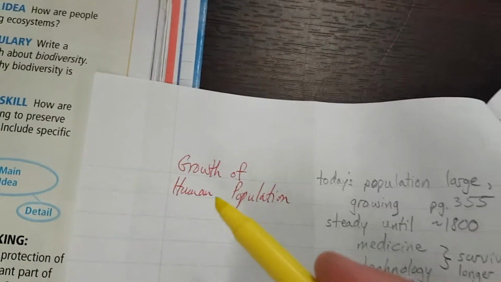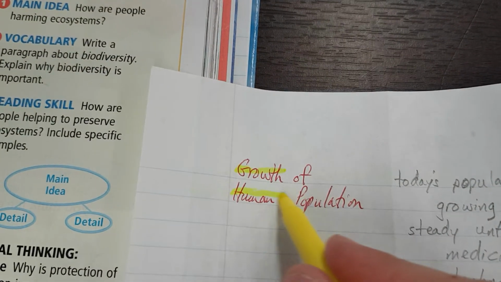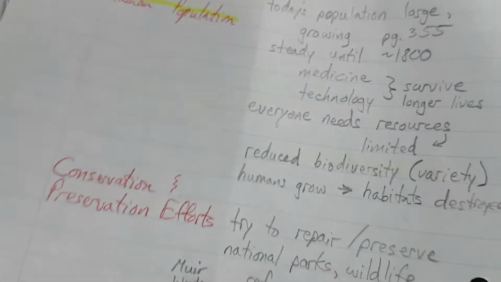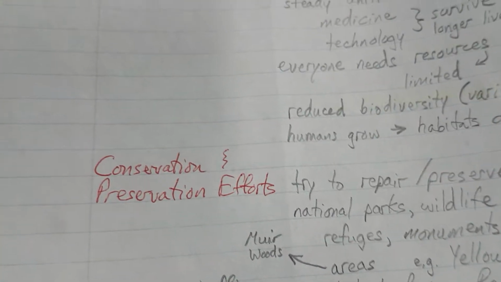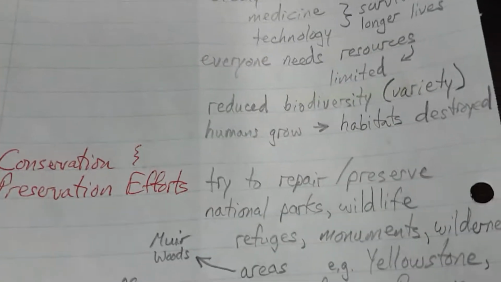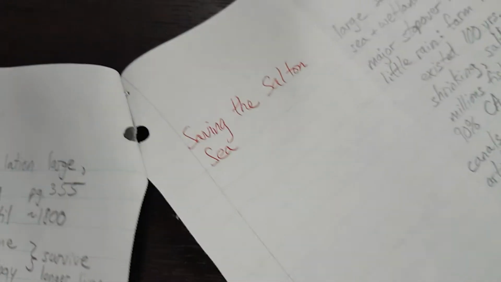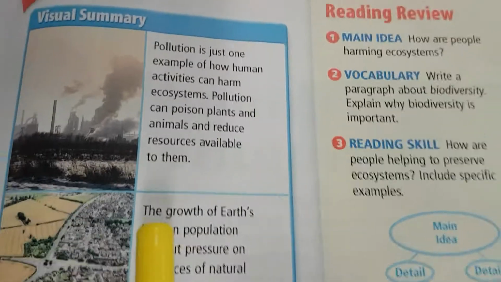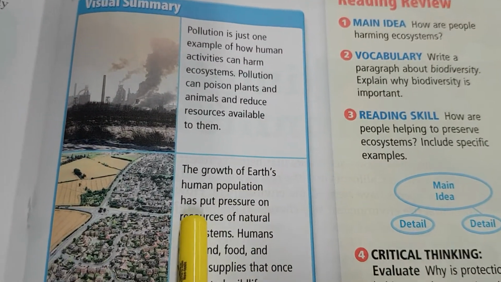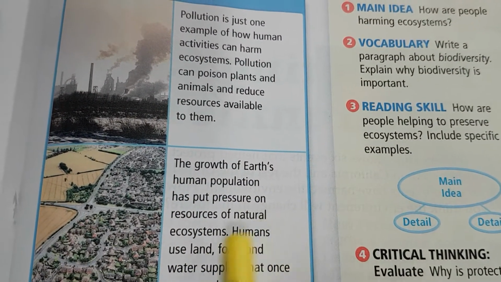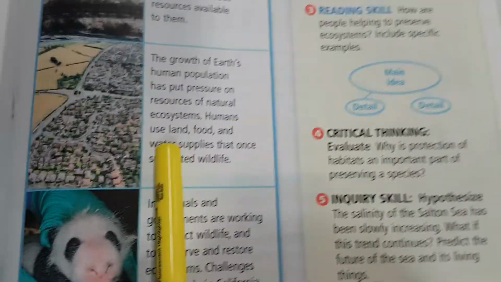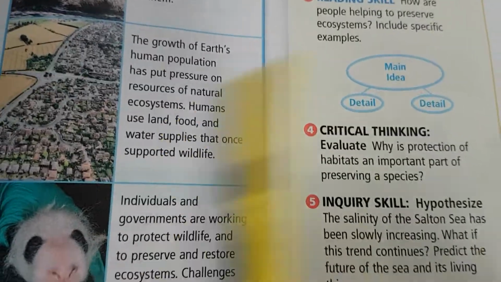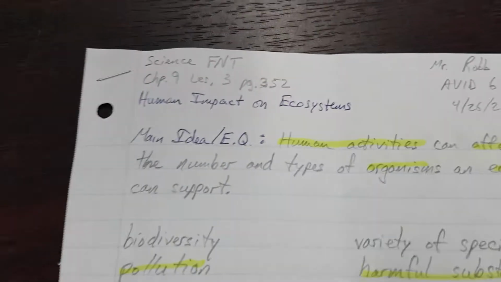Well, as human population grows, we're going to have more and more pollution and trash. Conservation and preservation efforts. I don't think we're quite there yet. And saving the Salton Sea, I don't think we're there yet either. Okay. The growth of Earth's human population has put pressure on resources of natural ecosystems. Humans use land, food, and water supplies that once supported wildlife. Okay, so all about resources.